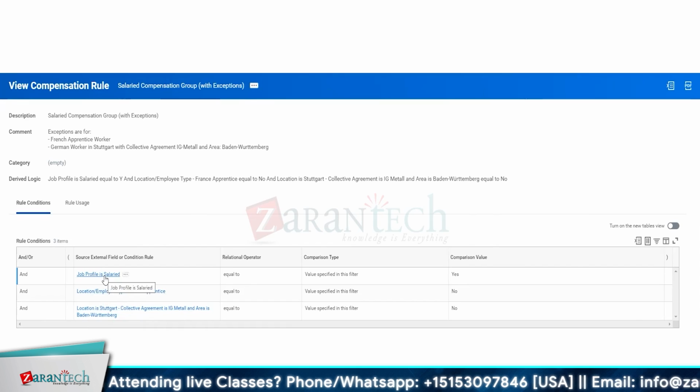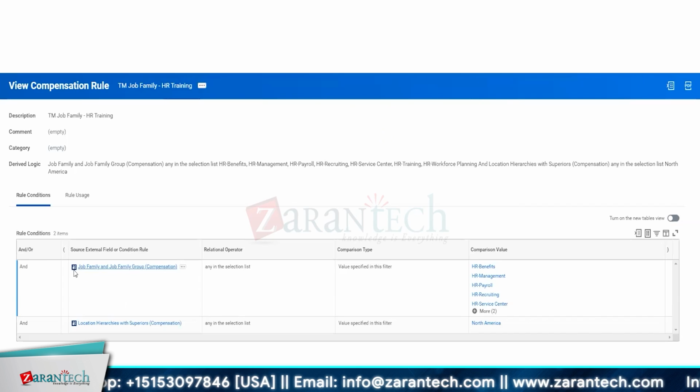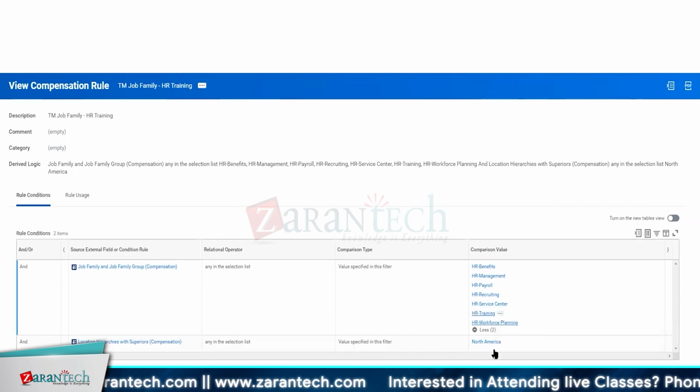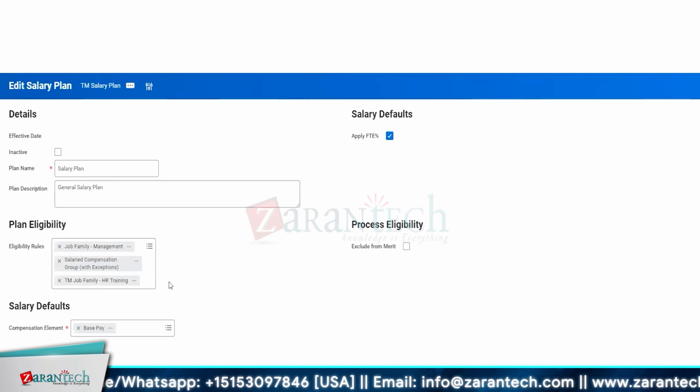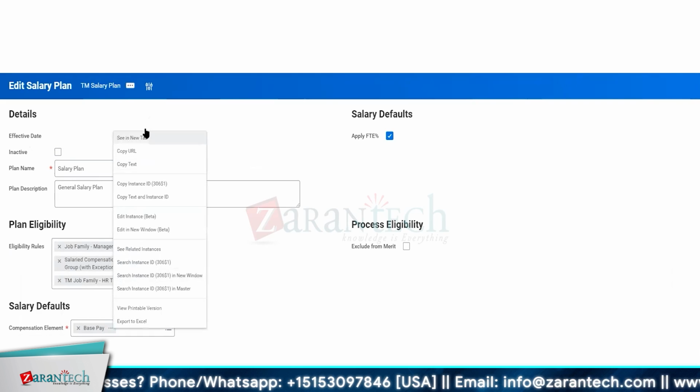And if job profile is salary, then these people may have this plan. So job family and job family groups. This is available for employees in North America and includes all the HR job families. Anybody in HR, in management, and these three are the eligibility rules for this salary plan. Standard compensation element is standard base pay.